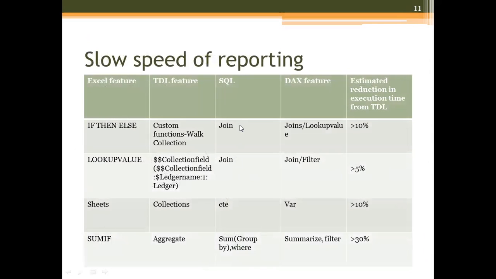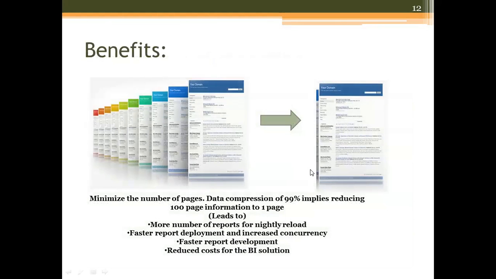Now in SQL, you have joins. In DAX, you have joins and lookup value, joins and filters. In SQL, what we call common table expressions will be converted into what we call variables in the DAX feature. And you have sum and group by and where, and you'll be using summarize and filter. So this is the conversion matrix which you're actually looking at. This is going to be the reduction module, 100 pages of information down to 1 page. And this is what the benefit is.